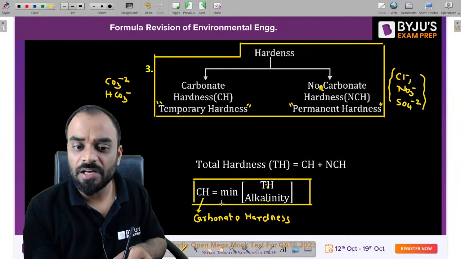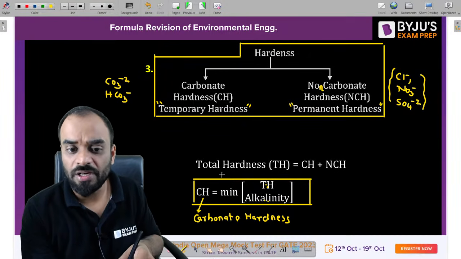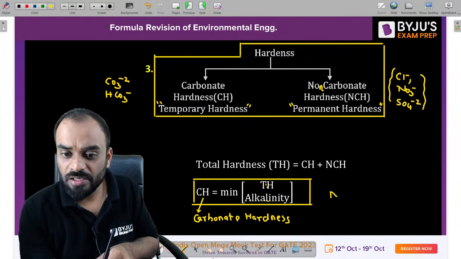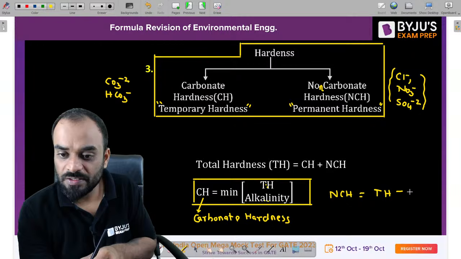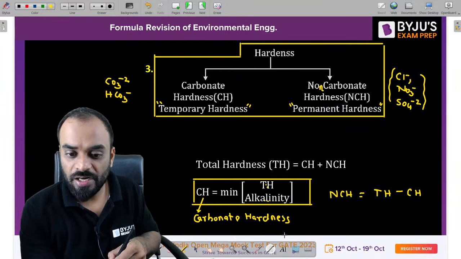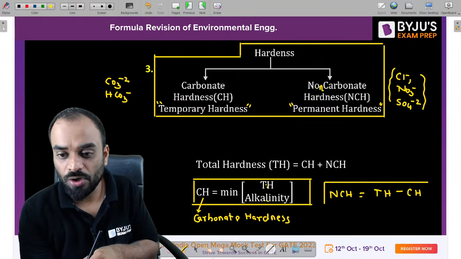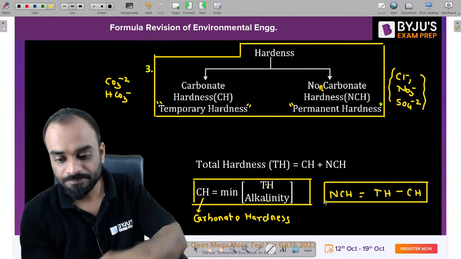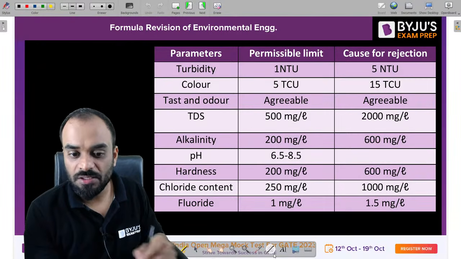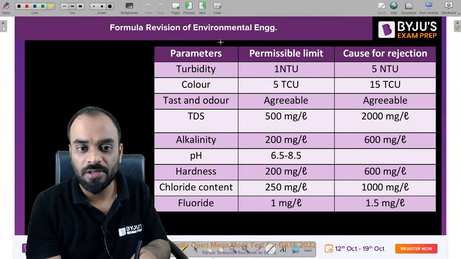Right? So after getting carbonate hardness, it is very easy to calculate the non-carbonate hardness. We can write here, guys, non-carbonate hardness is equal to what? Total hardness minus carbonate hardness. So we'll get the answer of both the things, which is non-carbonate as well as the carbonate part of the water. Clear?